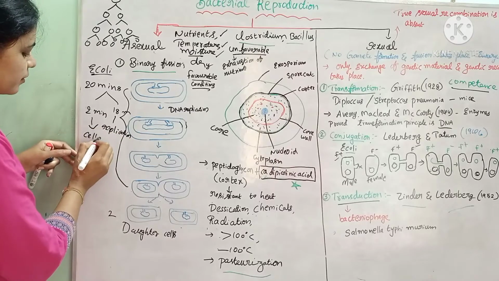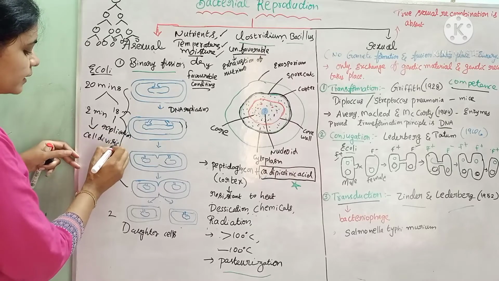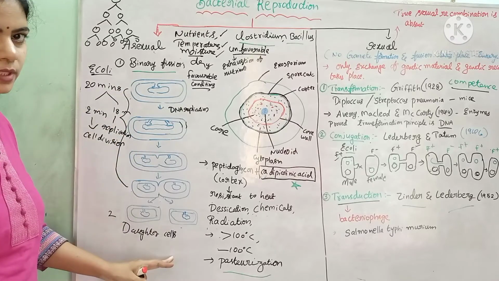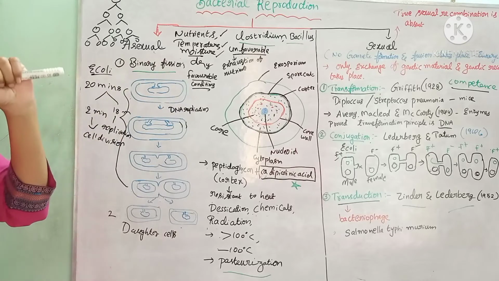Like this, by binary fission, one cell is divided into two daughter cells during favorable environmental conditions.